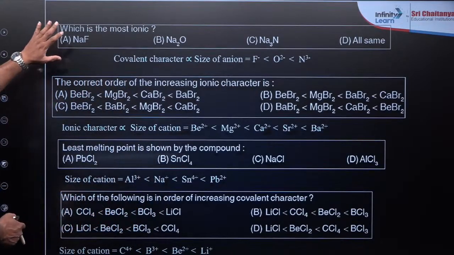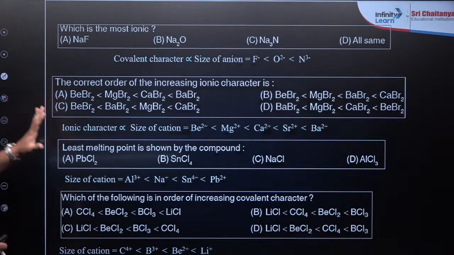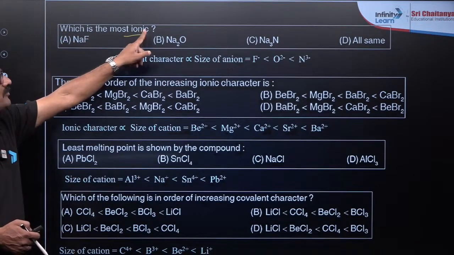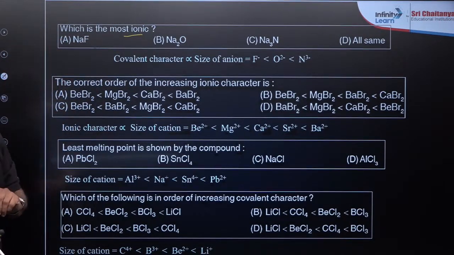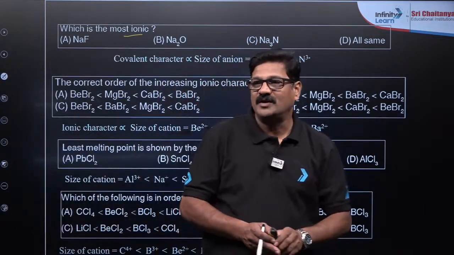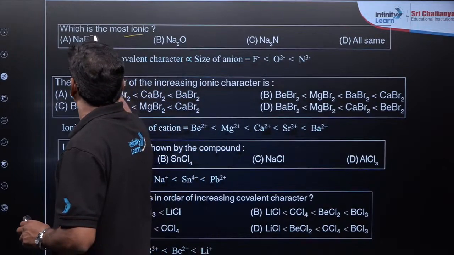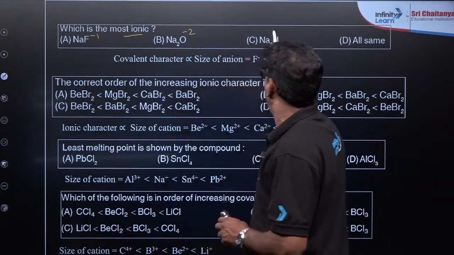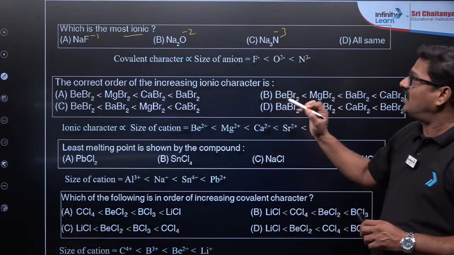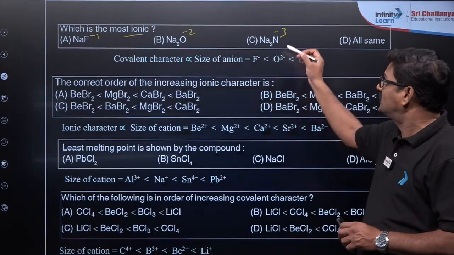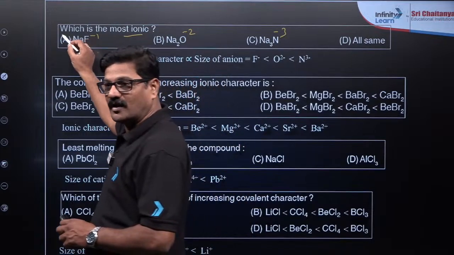Next, which of the following? These 4 questions are in a single slide. Let us carefully analyze these. Which is most ionic? Apply Fajan's rule. Sodium fluoride, sodium oxide, sodium nitride: sodium is constant, so take the variable. Fluoride is -1, oxide is -2, and nitride is -3. The ion with more charge has more polarization, so it is more covalent. So the least charge will be the most ionic.